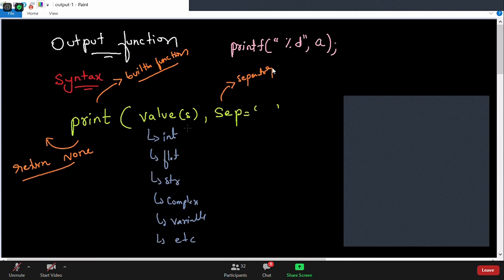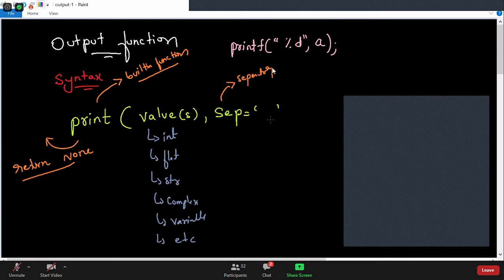Out of those 5, we discussed 2. The first argument takes multiple values, like an integer value, float value, string value, complex value; it can take any value. And the separator is by default a space, which is printed in between them whenever we put a comma.